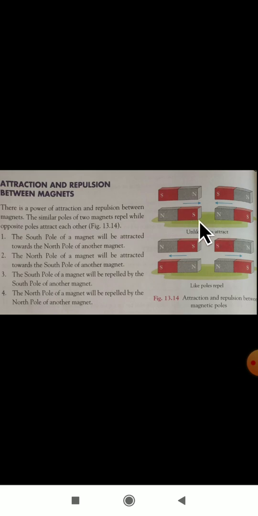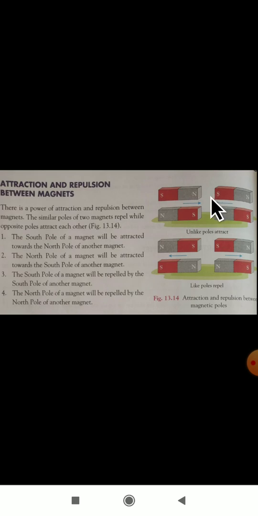Nothing but the south and north will attract each other. The north pole of a magnet will be attracted towards the south pole of another magnet. The north pole and the south pole will attract each other.